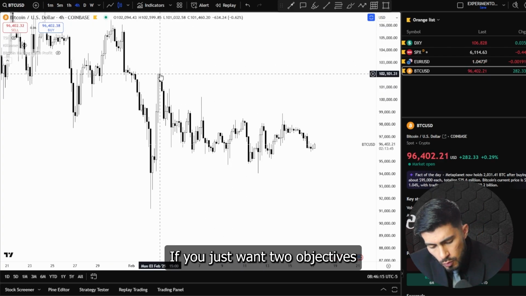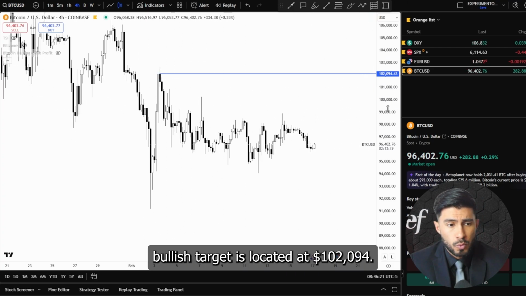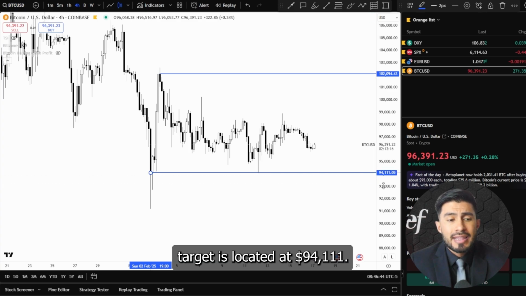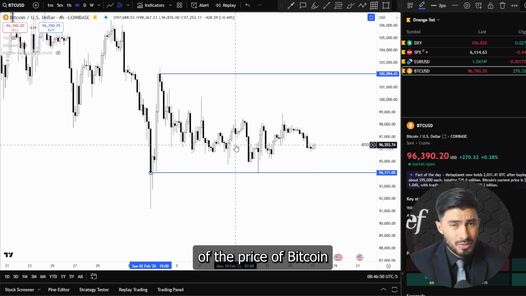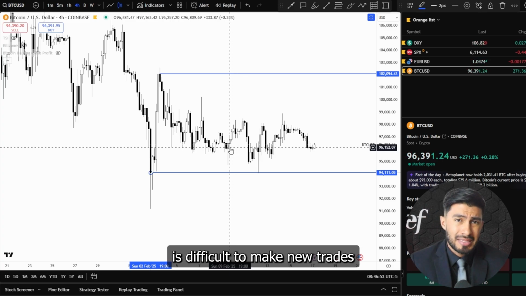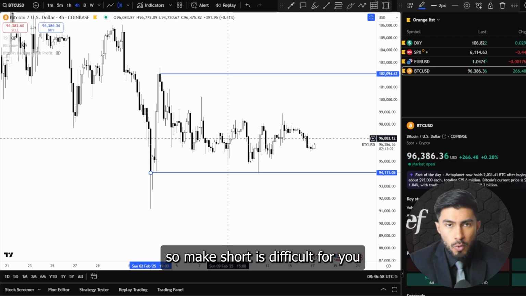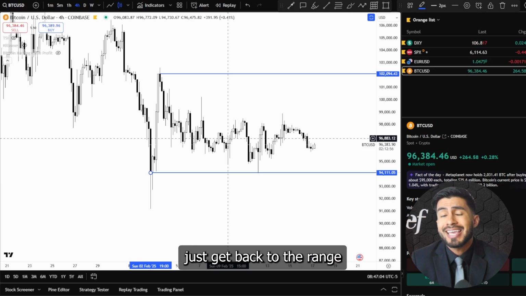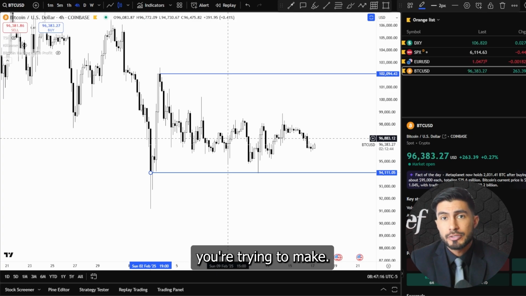If you just want two objectives, two targets, I think the first most important bullish target is located at $102,094, and the most important bearish target is located at $94,111. Before breaking any of these points of the price of Bitcoin, it's difficult to make new trades, because if you make longs or shorts, it's difficult to make good profits from this, because the price will just get back to the range and you won't get a good risk ratio with any of the trades you're trying to make.